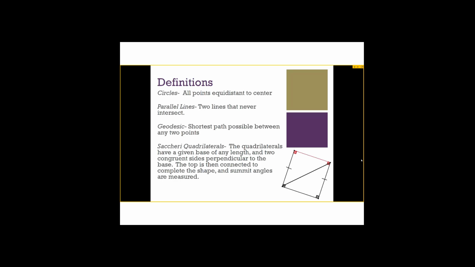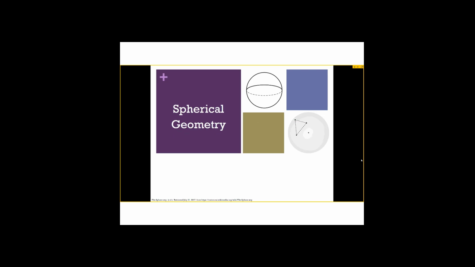A proof of this includes cutting the quadrilateral into two equal triangles. Since we know that all triangles have angle sums equal to 180 degrees, we can say that this whole quadrilateral has a 360-degree angle sum. Two of these angles we already know to be right angles, which accounts for 180 degrees. Since we know that these two lines are parallel, these two angles also have to be the same. So you can divide the remaining 180 degrees by 2, getting 90 degrees.